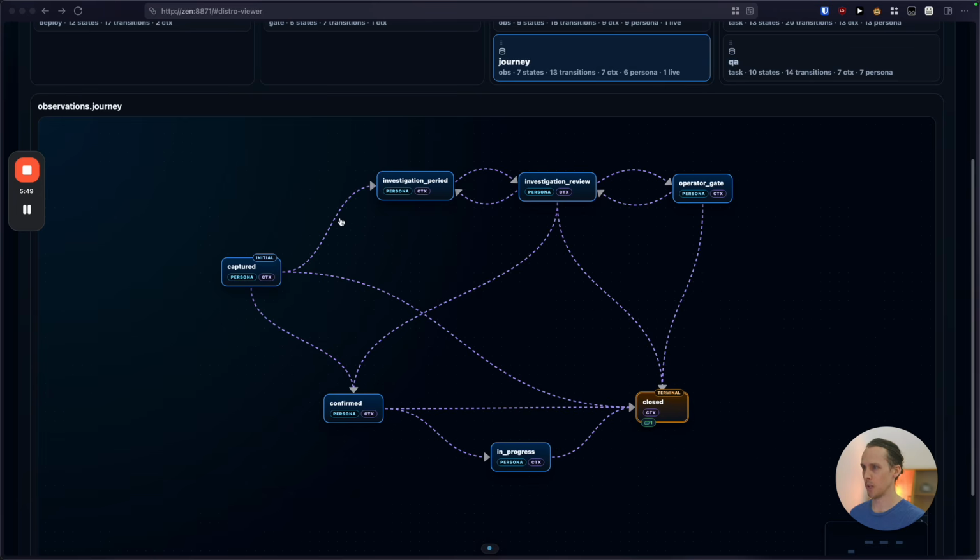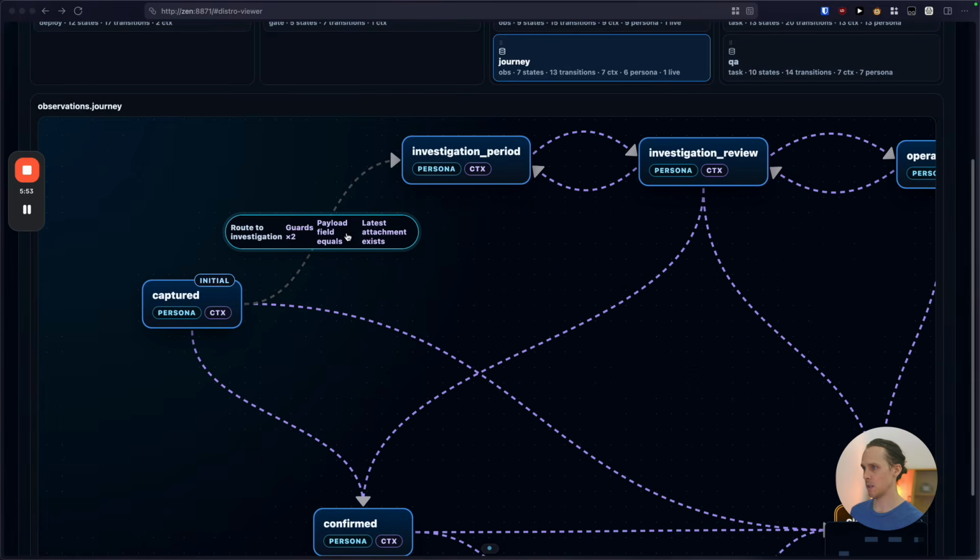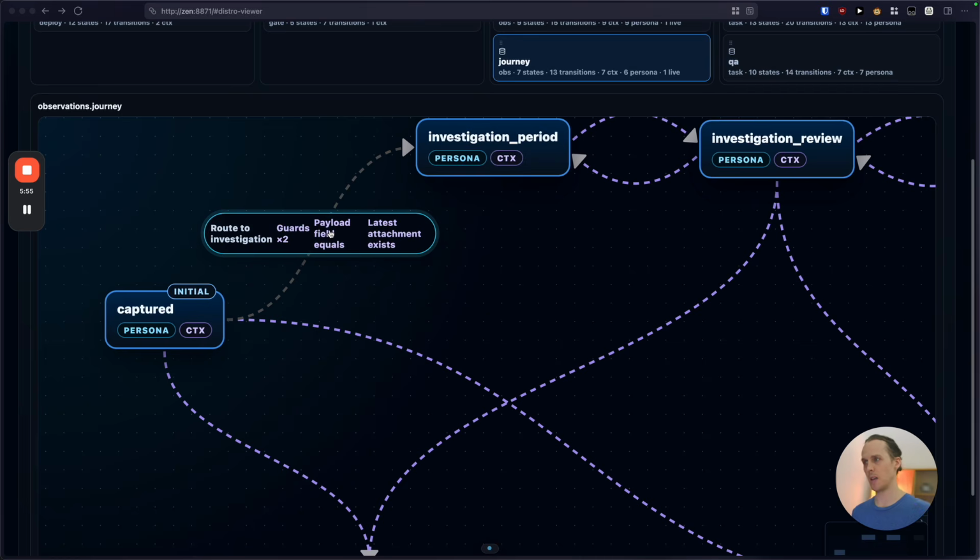So how can it do that? Well, you can see it can cross these edges, but the important thing is that each of these are guarded. This is what makes it deterministic. You force the agent to submit certain payloads or artifacts, and these themselves are defined by JSON schemas.